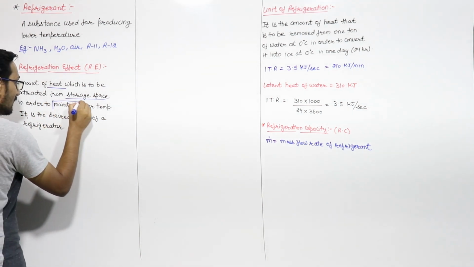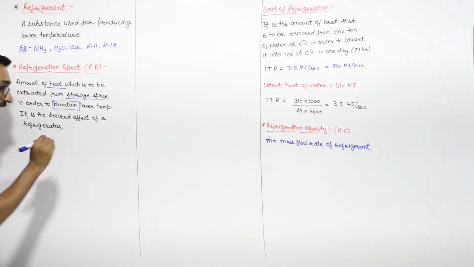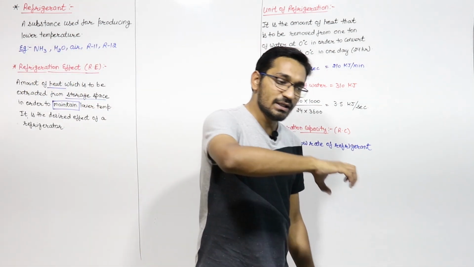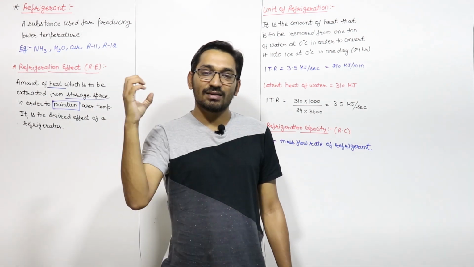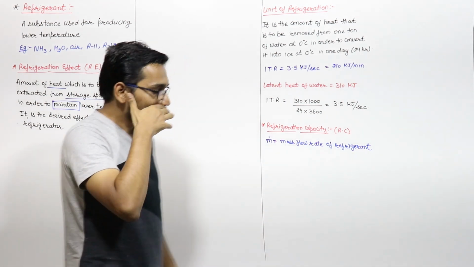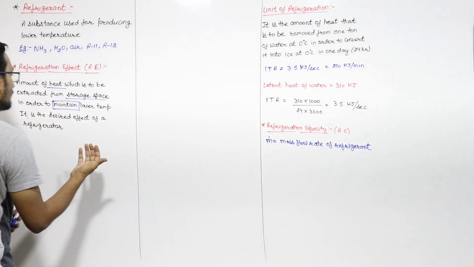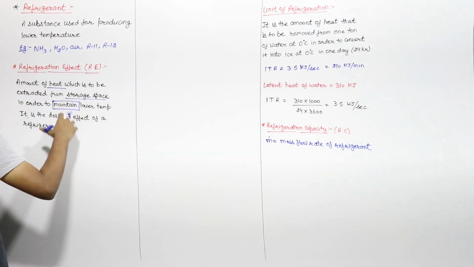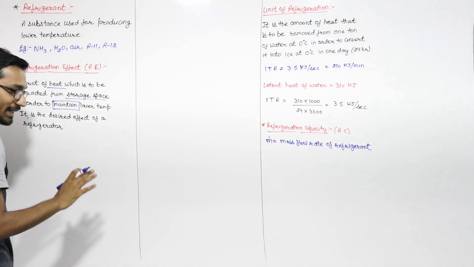Again, this word came into picture, maintain, right? So to maintain it, continuously we have to extract some heat. So that heat which is to be extracted from the storage space in order to maintain lower temperature, right?